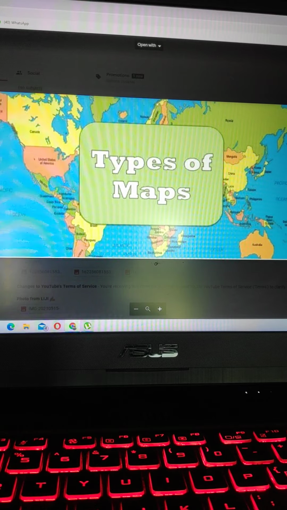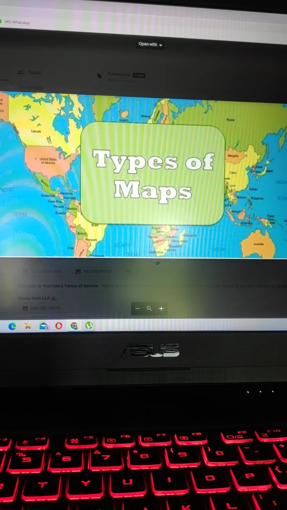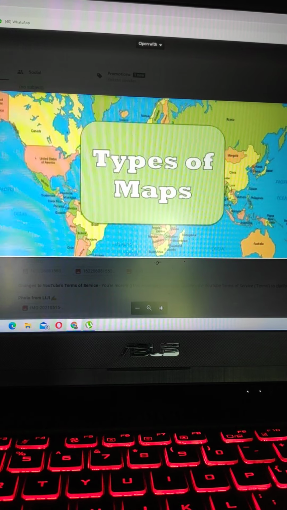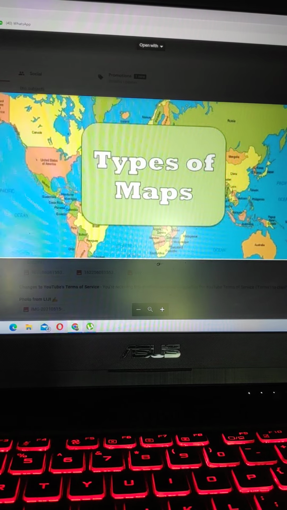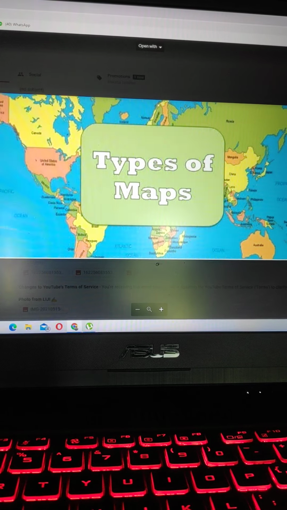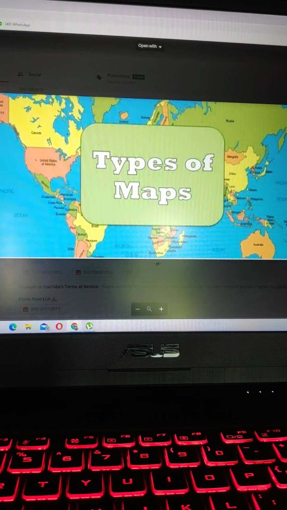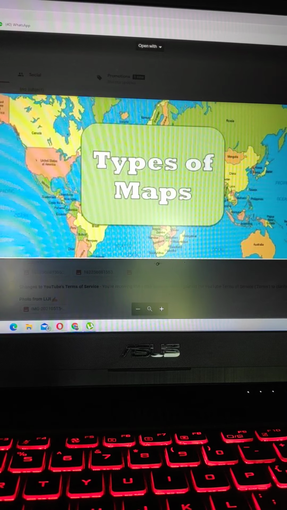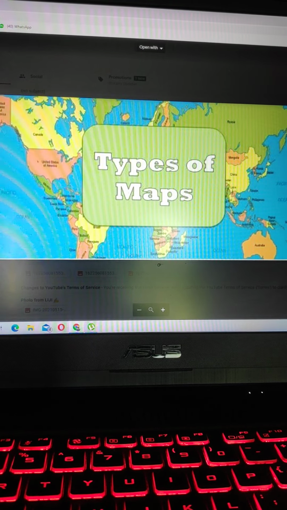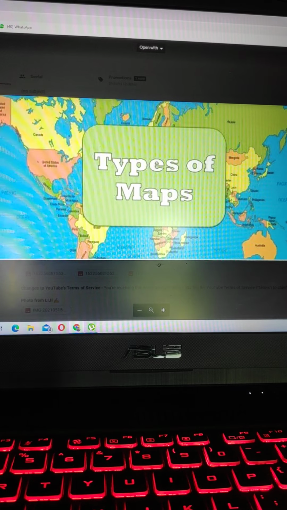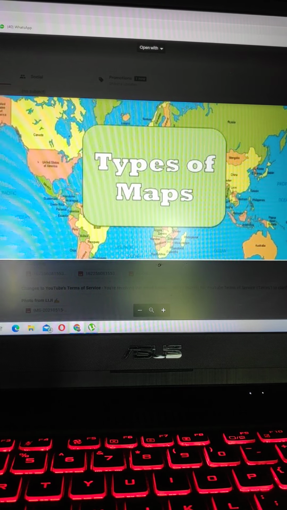A collection of maps in the form of a book is called an atlas. People who make maps are called cartographers. Mapping of a location, or you can say cartography, is a science and skill of making maps. Cartographers use the map projections method to draw the curved surface of the earth on a flat map.